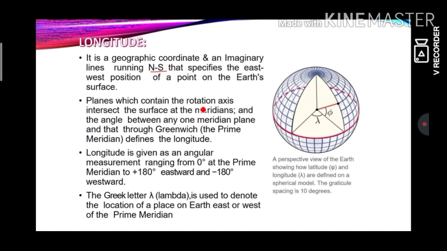Planes which contain the rotation axis intersect the surface at the meridians, and the angle between any one meridian plane and that through Greenwich defines the longitude. This is for the GMT, so don't worry about that one. Longitude is given as an angular measurement ranging from 0 degree to 180 degree, that's prime meridian to 180 degree eastward or 180 degree westwards.